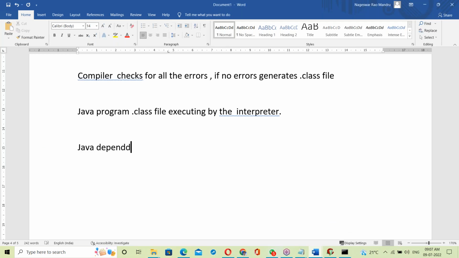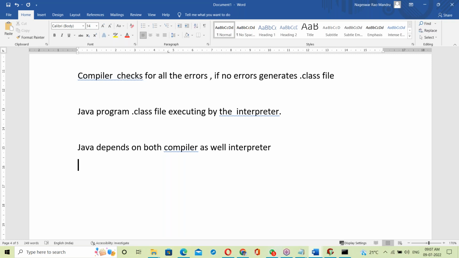Java depends on both compiler as well as interpreter. Java depends on both compiler as well as interpreter. Java depends on both compiler as well as interpreter.